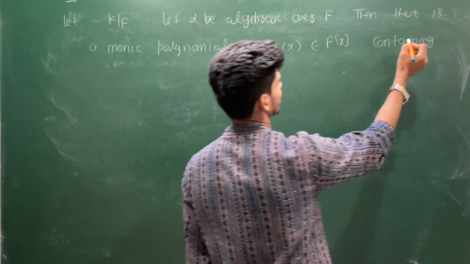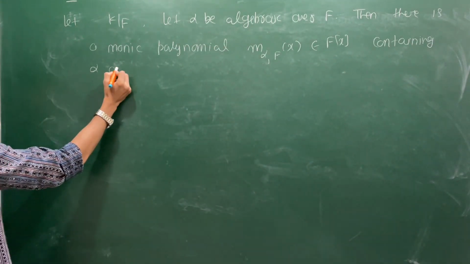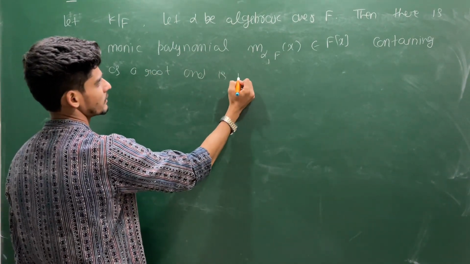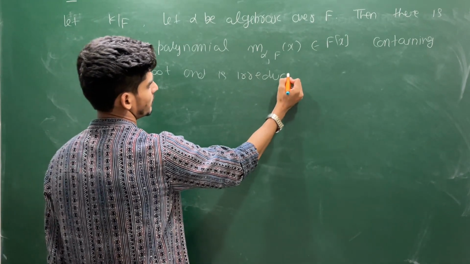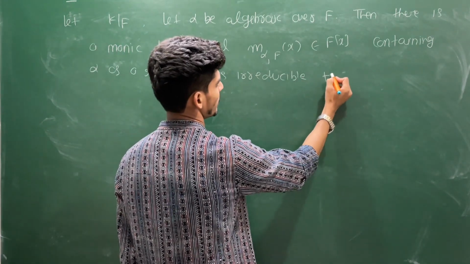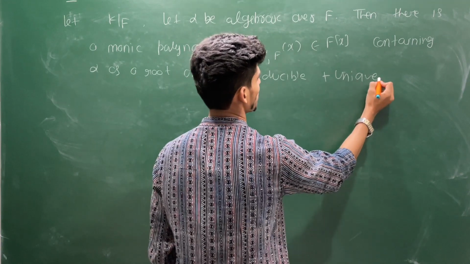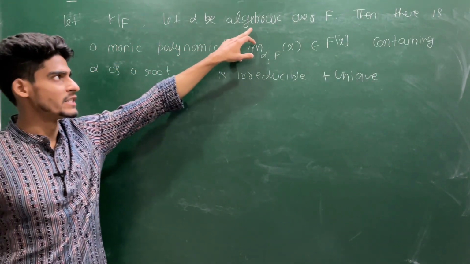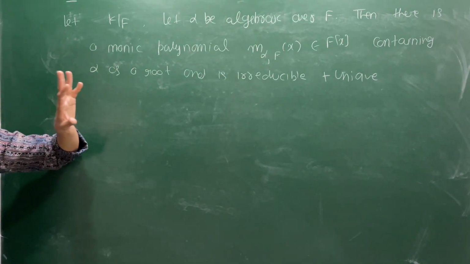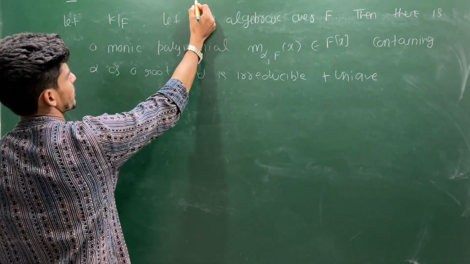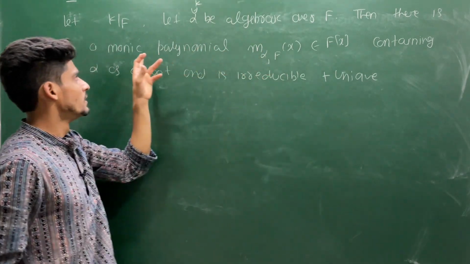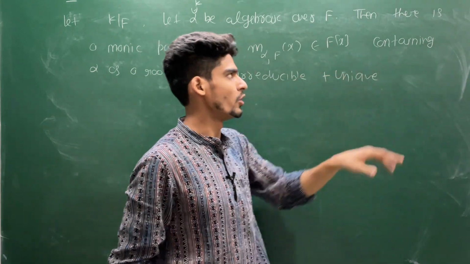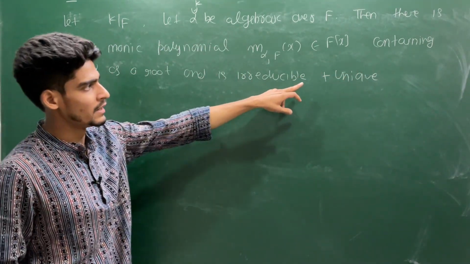Containing alpha as a root and is irreducible plus unique. So suppose K over F is an extension of F and alpha is an algebraic element over F. Or you can say this alpha is a member of this K. Then there is a monic polynomial, say m alpha f x, belonging to F[x], containing alpha as a root and is irreducible plus unique.